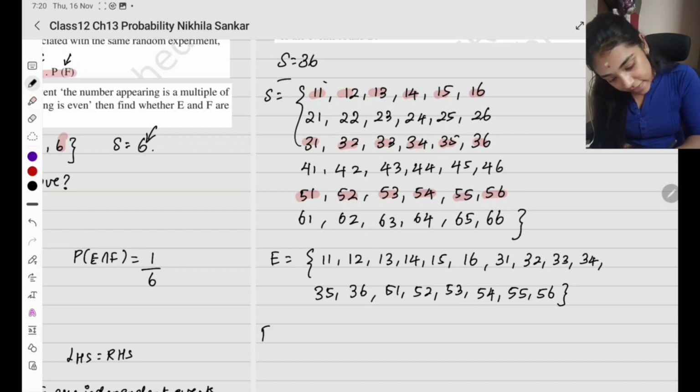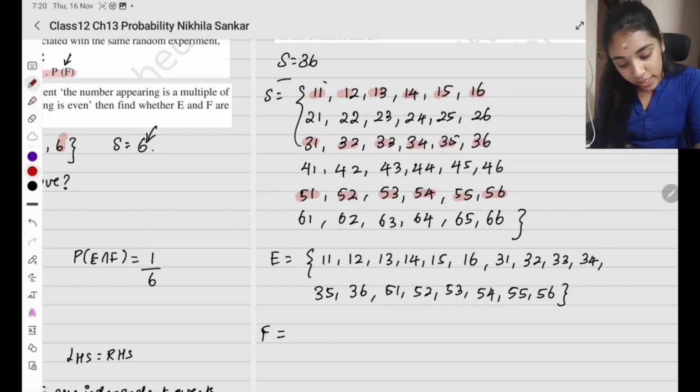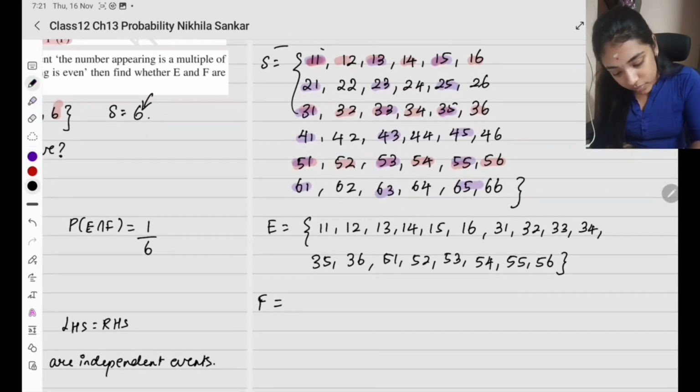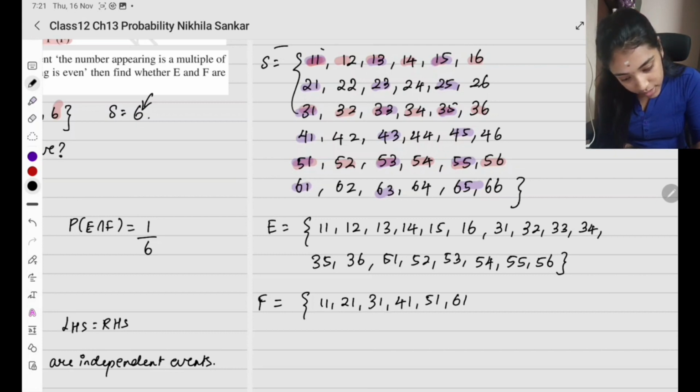Event F is going to be odd number on the second throw. Where do we have odd number on the second throw? 1 1, 2 1, 3 1, 4 1, 5 1, 6 1.